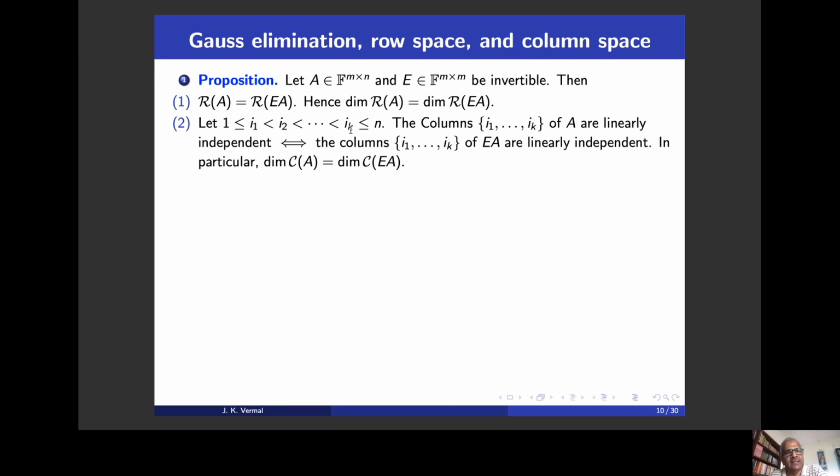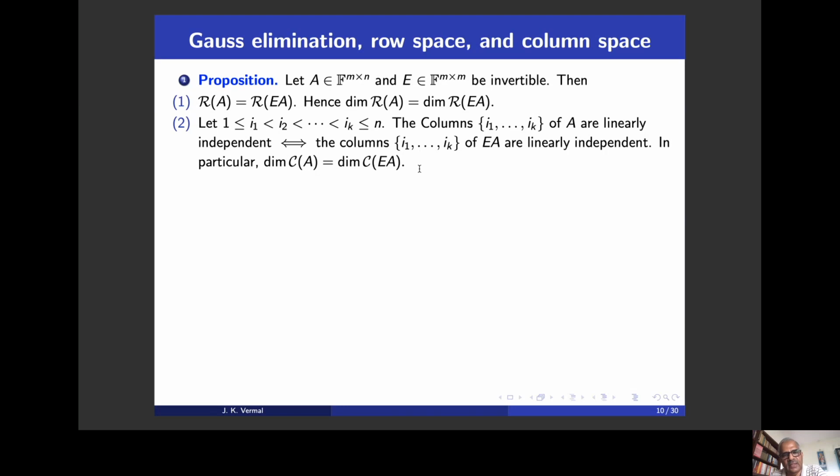The second part says that suppose I fix indices i1 less than i2 less than ik, between 1 and n, and the columns i1, i2, ik of A are linearly independent if and only if the same columns of E times A are also linearly independent. Okay, so in particular, the column space of A and the column space of E times A have equal dimension.